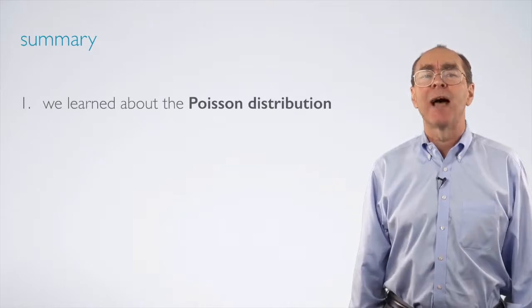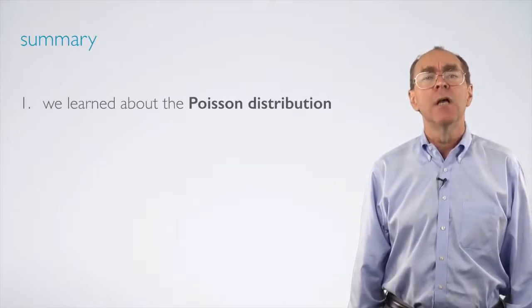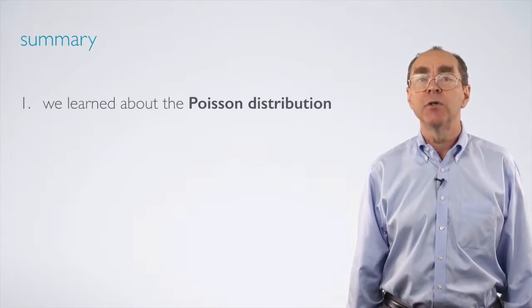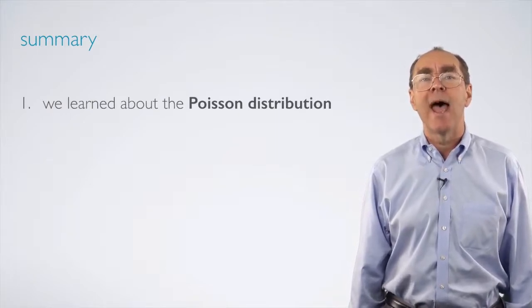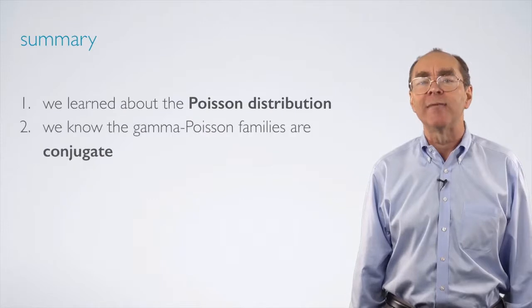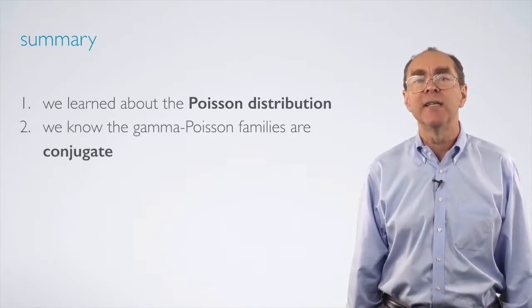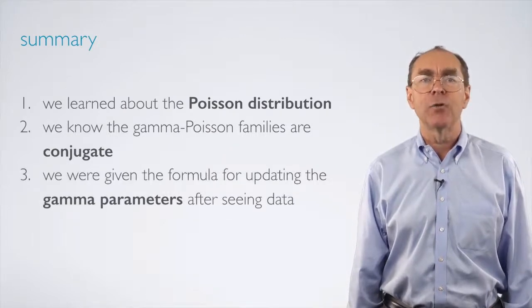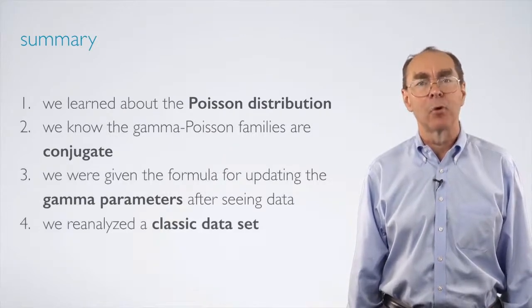What have we learned? We learned a new pair of conjugate families, the Gamma-Poisson. To do that, we had to learn about the Poisson distribution, which is a useful model for count data, and about the gamma distribution, a flexible family of distributions for continuous, non-negative random variables. We learned the updating formula and applied it to a classical, and I hope memorable, dataset.